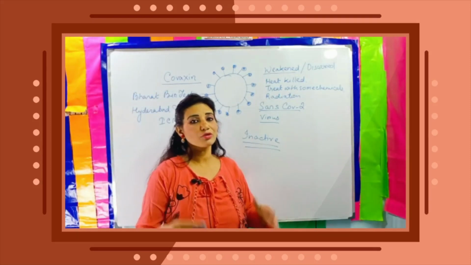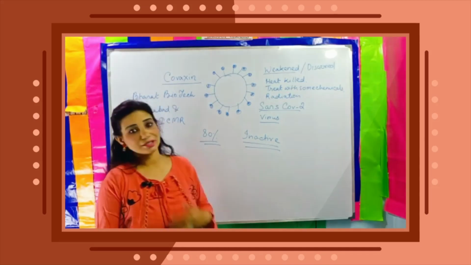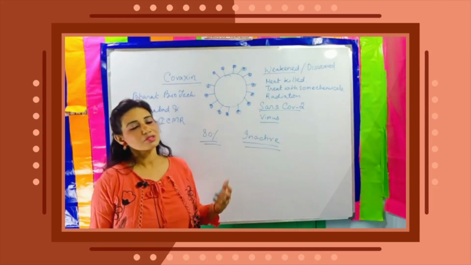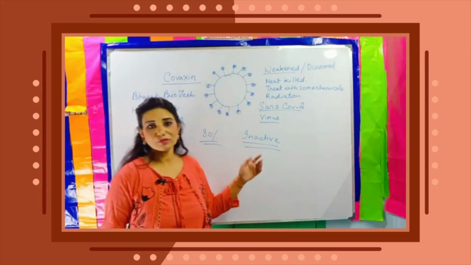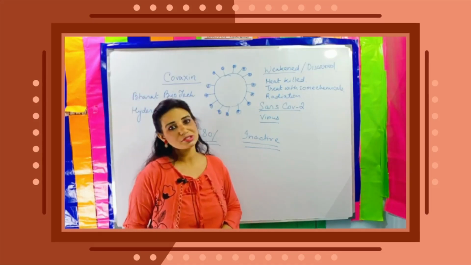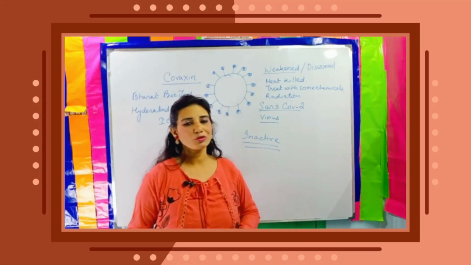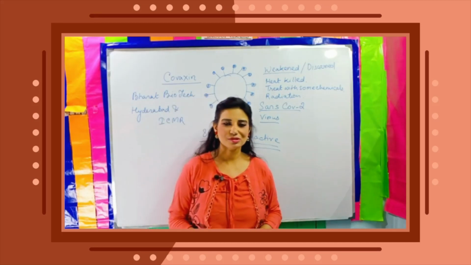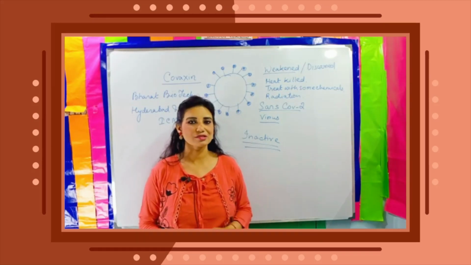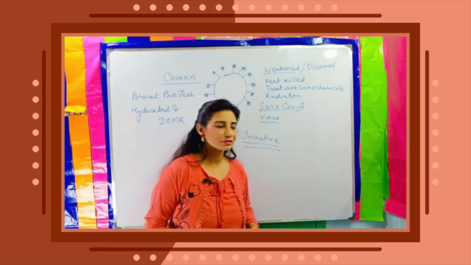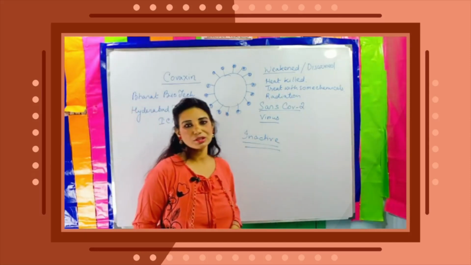So the body's antibodies are ready with the army when the real virus comes the second time. This is not a vector-based vaccine; Covishield is a vector-based vaccine. If you really want to know, go and watch my videos on the vaccines, Sputnik V, and this one about Covaxin.